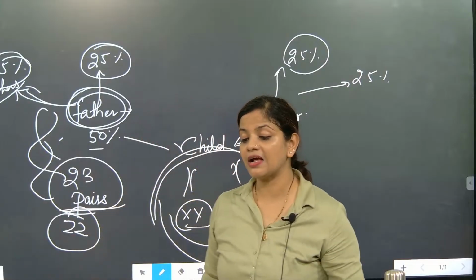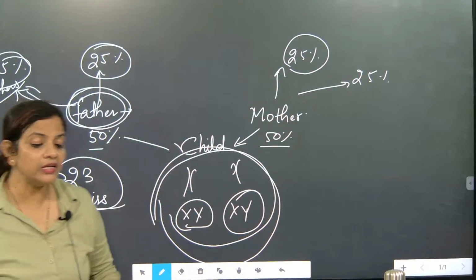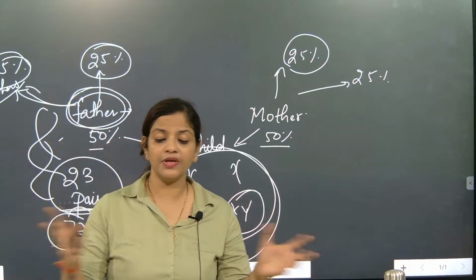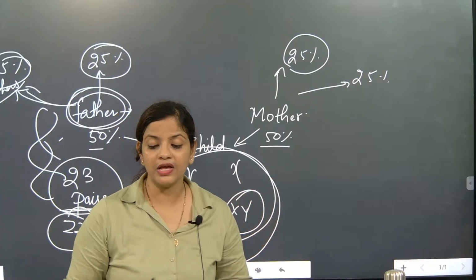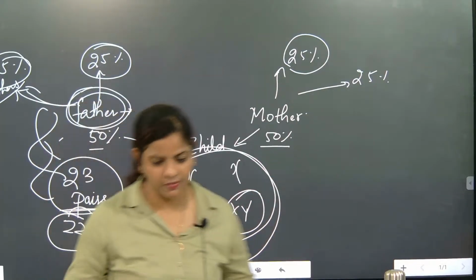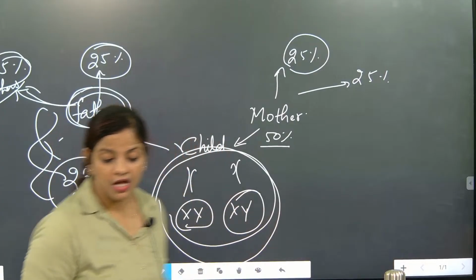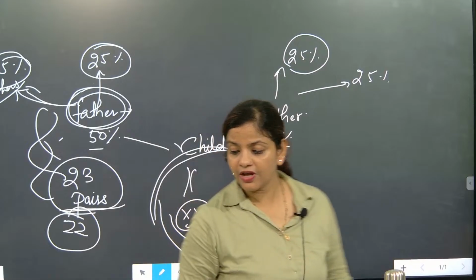So this is exactly the way the DNA plays. DNA tries to select the gene, and if a healthy gene is selected, the child born will be healthy. Otherwise, they may have many, many defects. I hope you have understood this part. Is it clear for everyone? Come on, say. Is it clear for everyone?